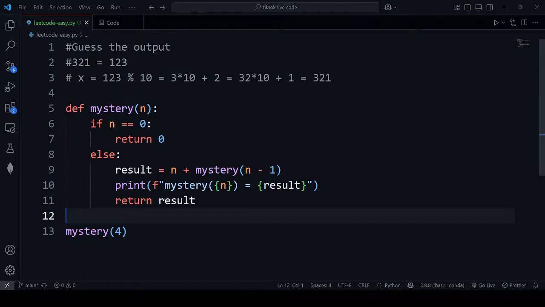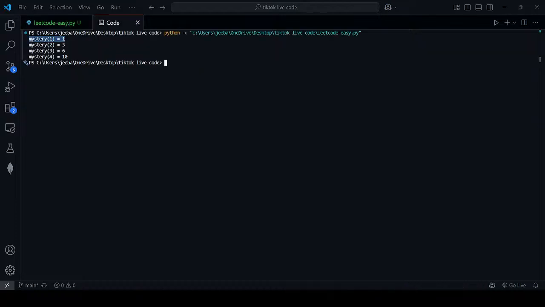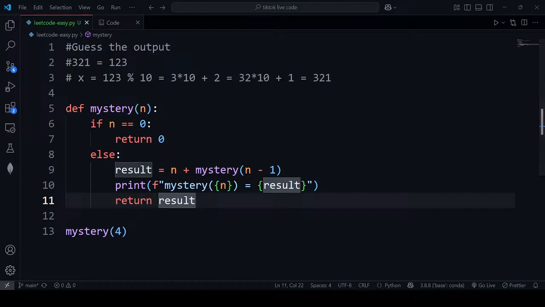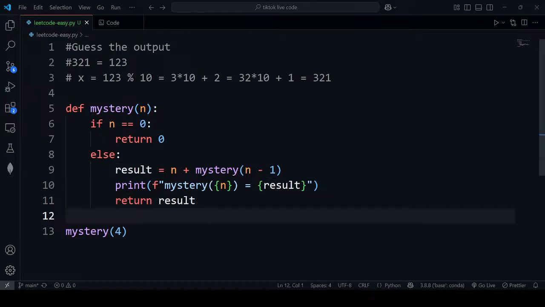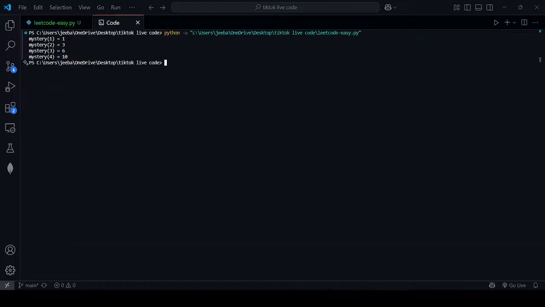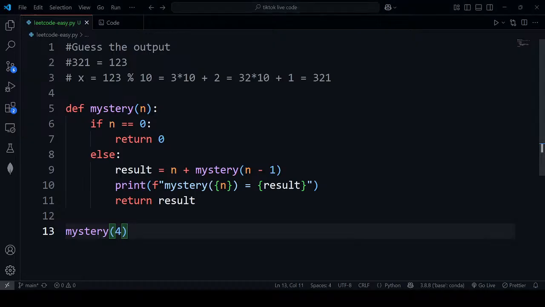And then it will go back up through 1, 2, 3 and 4. The value would be 1 at first, and then 2 plus 1 would be 3, then 3 plus 3 would be 6, and then 6 plus 4 would be 10. That is why it would be 1, 3, 6 and 10. That is how this is working. This is a very simple question, but it is a very important concept you need to understand very carefully.